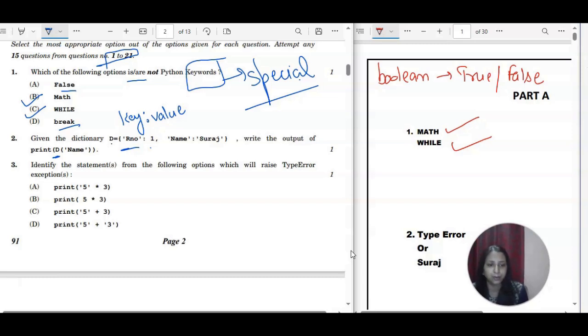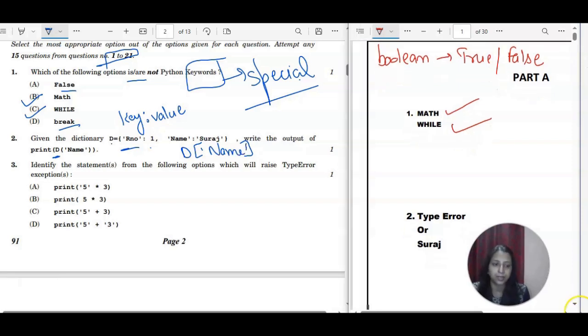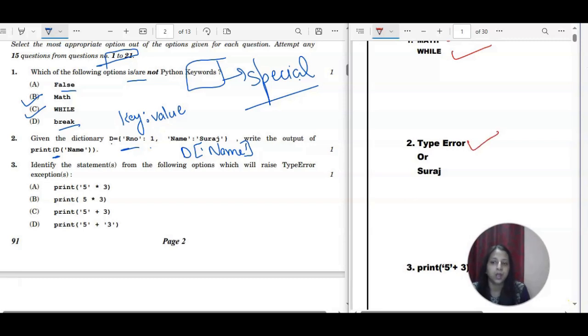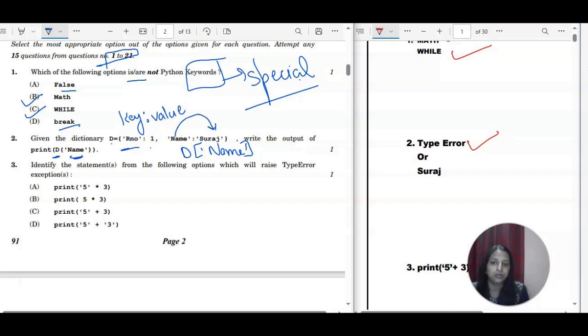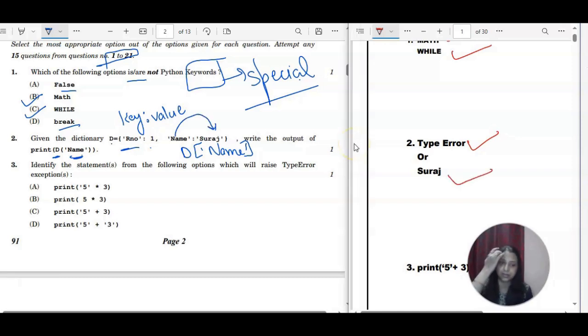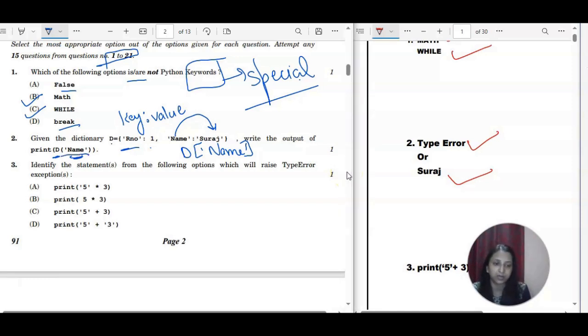If you know, dictionary values we can fetch with the help of the key, and that key will be written in square brackets. So if you want to write name, you write it like this. This is actually a typo error, so you can consider it as such. But if you consider this as the key, then with respect to the key the value will be Suraj. So both of the answers are correct. Actually it is a typo error in this statement, so definitely you are not going to get any output.